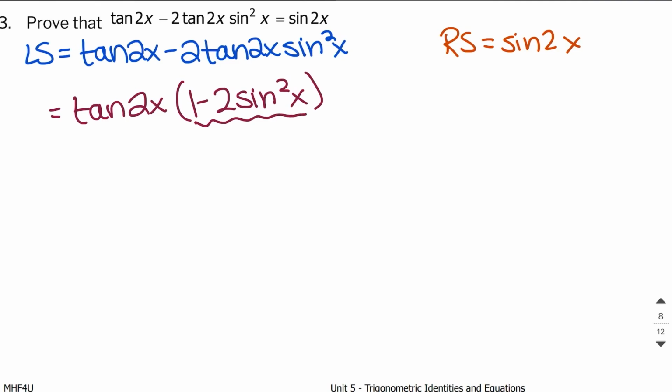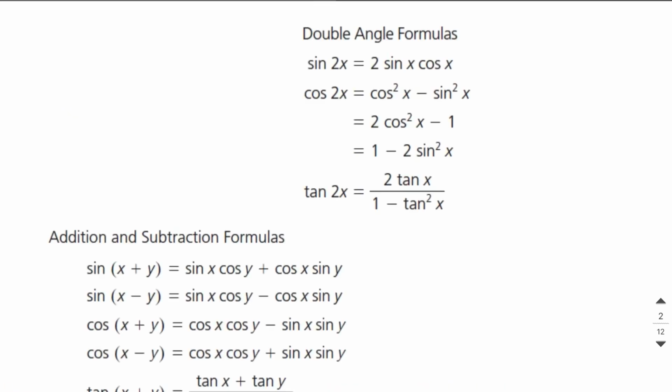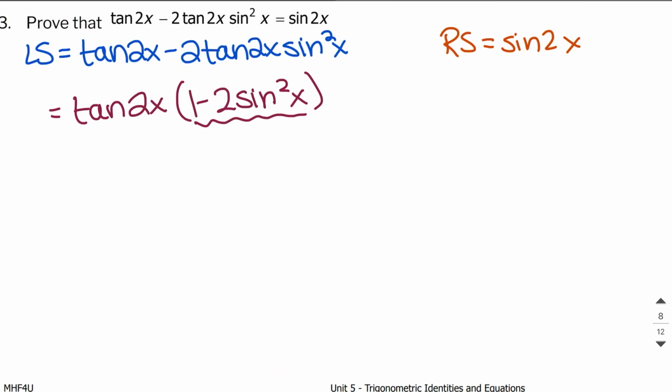And this should look familiar to you. And if we look back here, 1 minus 2 sine squared x is equal to the cosine of 2x. So now I can replace this expression right here with the cosine of 2x. And that's being multiplied by the tangent of 2x. And now that these have this 2x in common, it looks like things are going to be easier to look at. Plus, this is just generally simpler than the original expression. Let's keep going with this and see if we can work with this a little bit more.